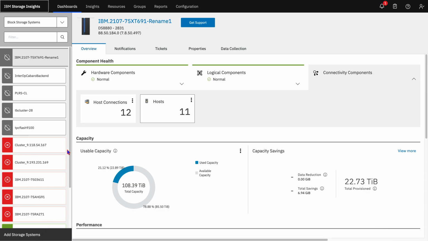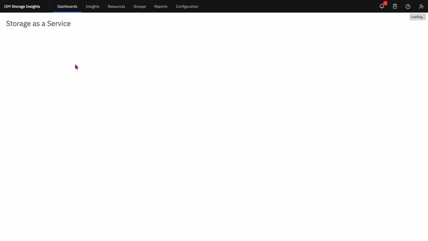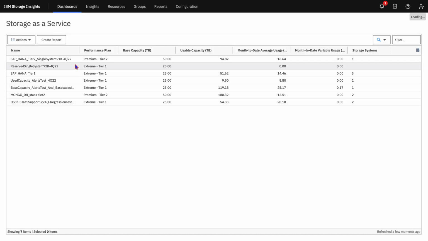Once you have a Storage Insights login, on this Storage Insights dashboard you will see a storage as a service tab. Once you tap on the storage as a service tab, you will start seeing all the tiers that you have purchased.